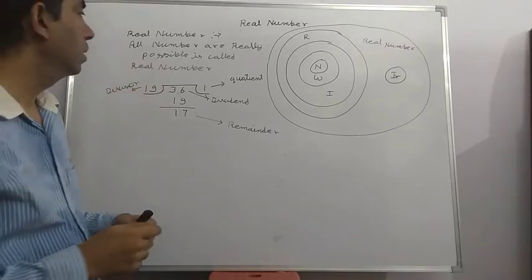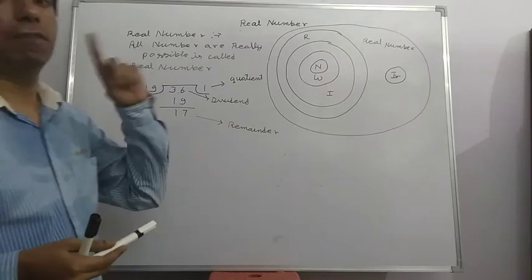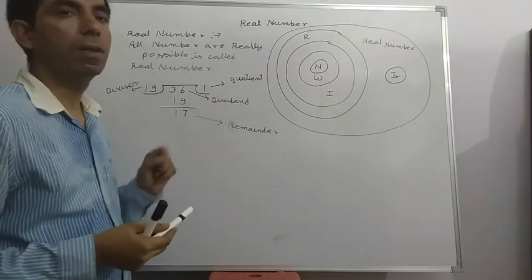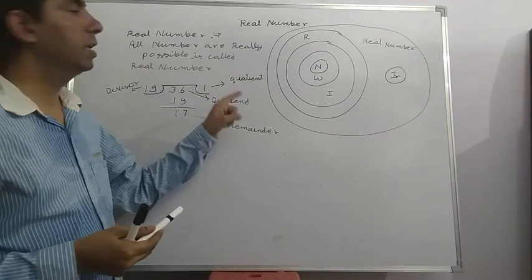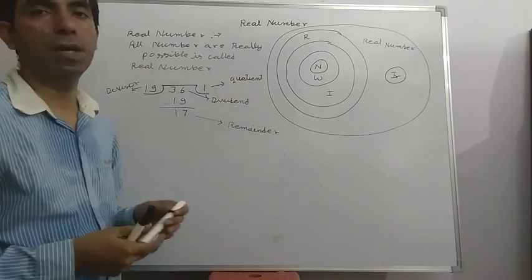Again, I am repeating that. The number that divides the given number is called the divisor. The number that is divided is called the dividend. How many times the number is divided is called the quotient. What is remaining is called the remainder.